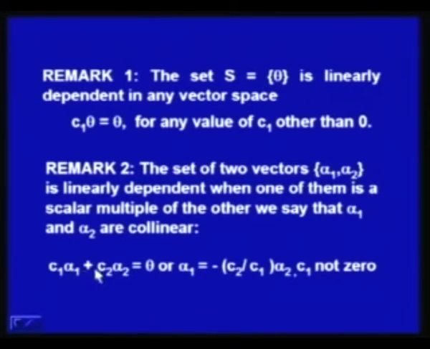We will have C1 alpha 1 plus C2 alpha 2 is equal to null vector, where if C1 is not 0, then one can write alpha 1 is equal to minus C2 by C1 times alpha 2. So, alpha 1 is written in terms of alpha 2 if C1 is not 0. Of course, if C2 is not 0, then you can write alpha 2 is equal to minus C1 by C2 into alpha 1. So, this way we can say that the 2 vectors are collinear.